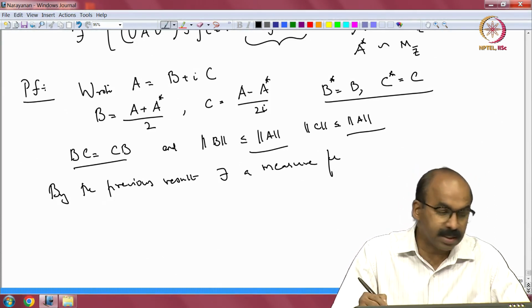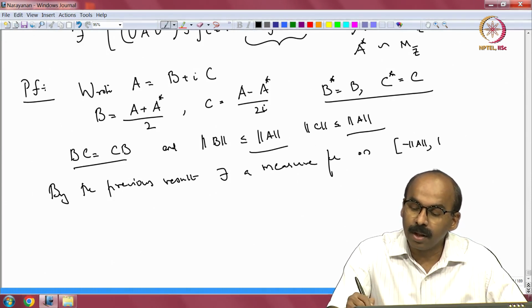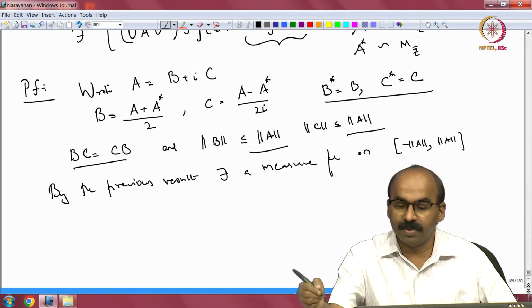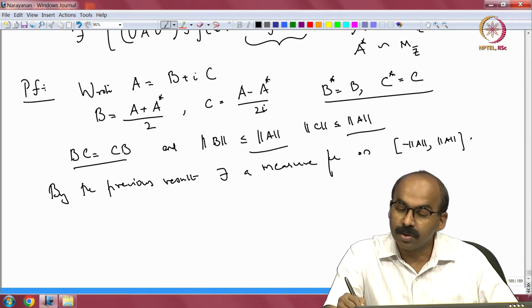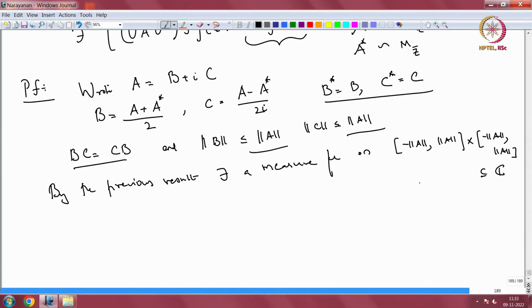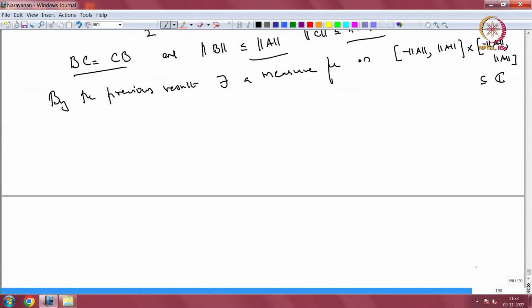By the previous result there exists a measure mu on minus norm B cross minus norm C, but both are less than or equal to norm A, so cross minus norm A, sitting inside R 2, the complex plane. So there exists a measure mu such that the operator B is identified with, that means there is a single unitary.